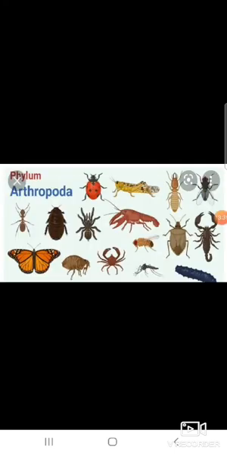Then phylum Arthropoda of the animal kingdom. They are bilaterally symmetrical, triploblastic and coelomate animals. The body is divisible into head, thorax and abdomen. The segments bear pairs of jointed legs.